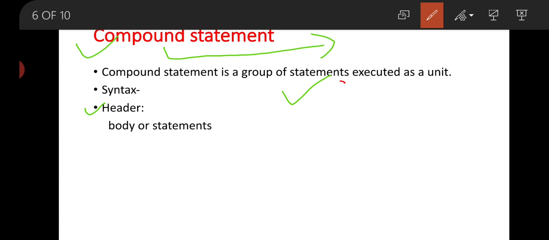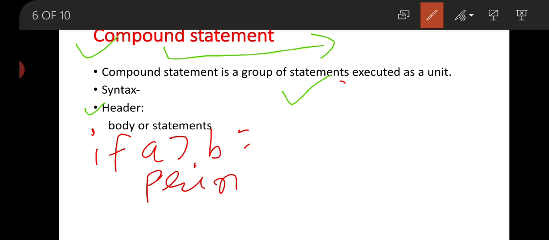Now see an example of a compound statement. Suppose we have: if A greater than B, then print A. Here this is your compound conditional statement.